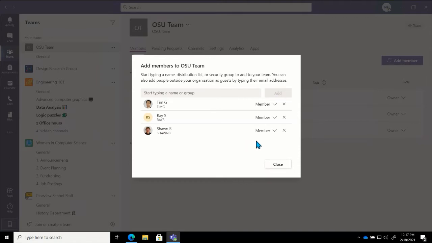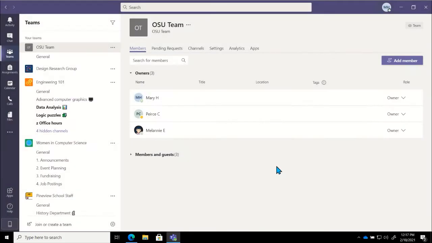Now, it's adding them as members right now. If I did want to make somebody an owner, I can do that by clicking on the drop down just to the right of where it says member and change them to an owner. But for right now, we already have our 3 team owners in place. Tim, Ray, Sean, they're going to be interacting, but they don't really need to be team owners, so we'll leave this as is. We'll go ahead and hit close at the bottom right of this box.